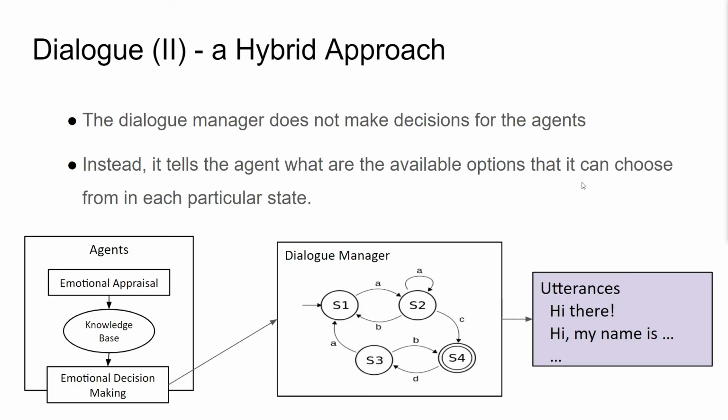FAtiMA uses a hybrid approach. The system we are basing this presentation on uses a hybrid approach, where the dialogue manager does not make decisions for the agents. Instead, it just tells what the available options are that it can choose from. So the agent decides to do an action, and if that action is a dialogue action, then the dialogue manager will say, oh, for this state of the conversation, you have these different utterances or dialogues available to you.